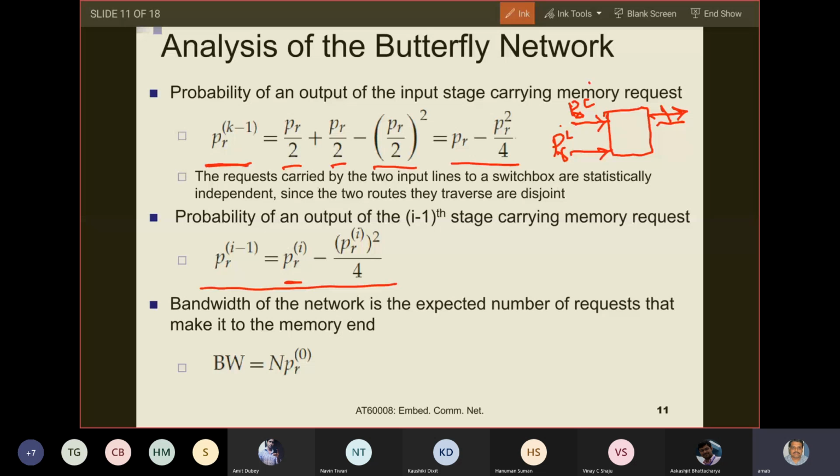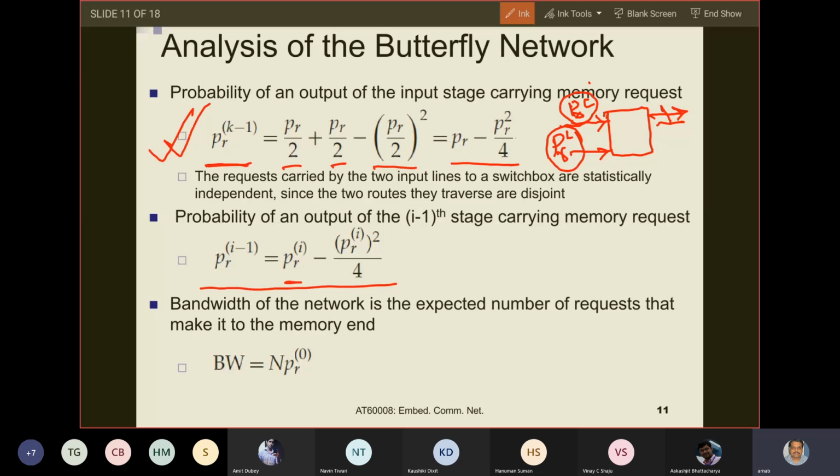So the probability that any two inputs of any switch box in stage i minus 1 will be carrying a memory request is PR_i, with the same logic as we followed for the first statement.